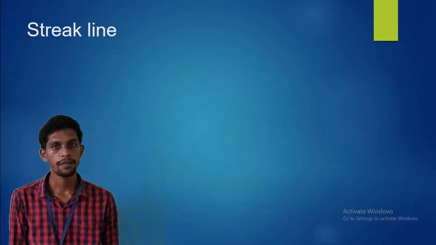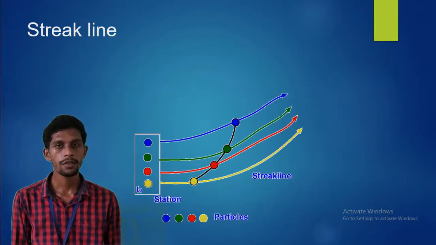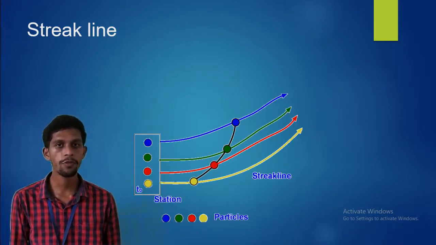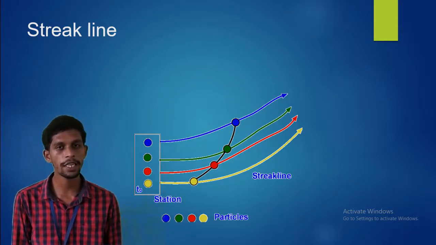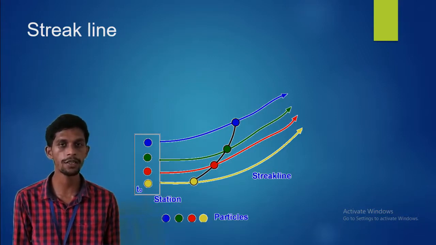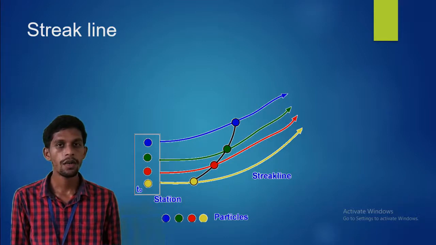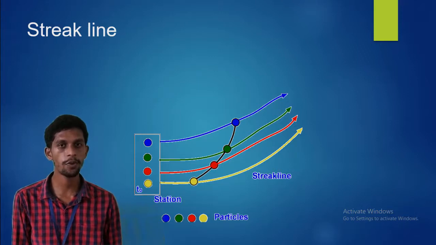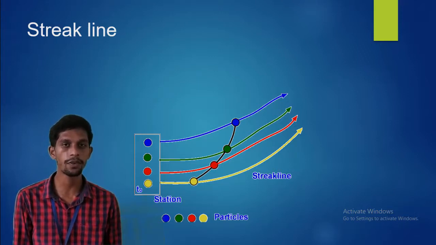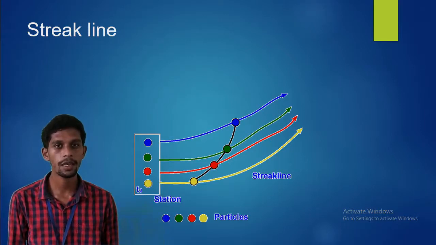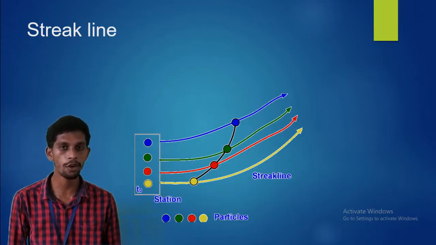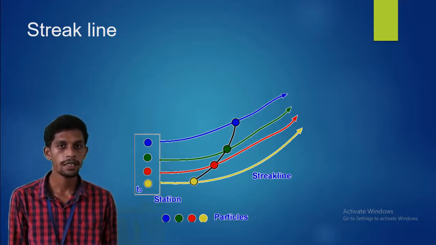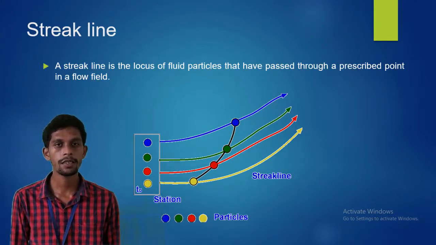So what about the streak line? You can see the diagram over here. From a point, 4 fluid particles have evolved. These 4 fluid particles travelled in different paths as shown in the different colors. If you draw a locus line for all these points, the locus line of this set of points, which merges at a single point, that locus line, by combining all the fluid particles, is basically called the streak line. So that line is called the streak line.